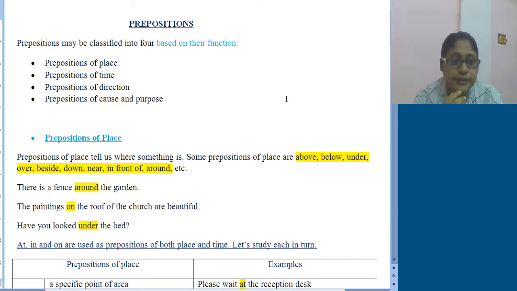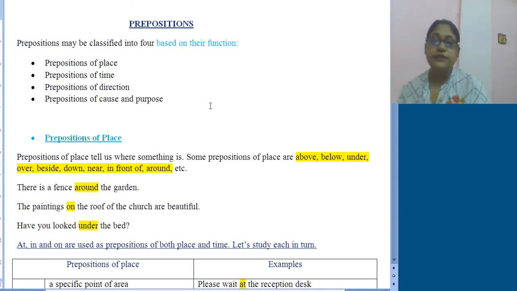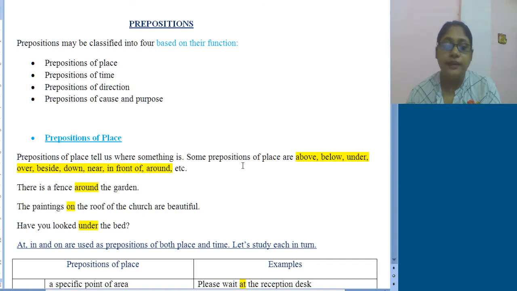Next, the paintings on the roof of the church are beautiful, obviously on the roof. Next, have you looked under the bed? Maybe something you lost. Now the thing we need to concentrate on is at, in, and on.